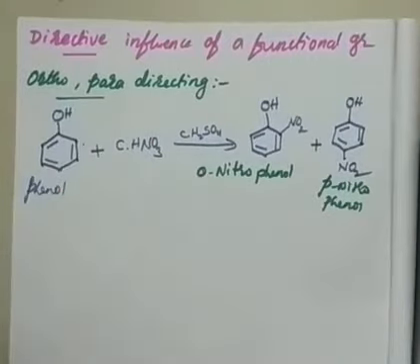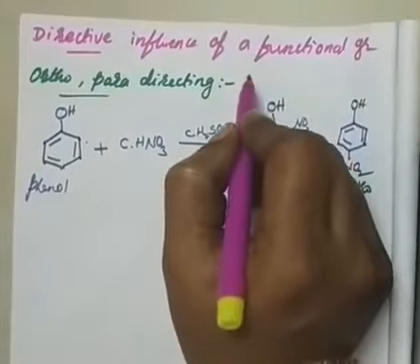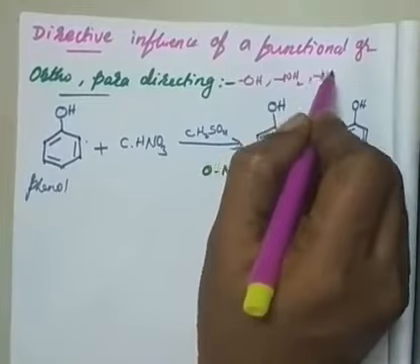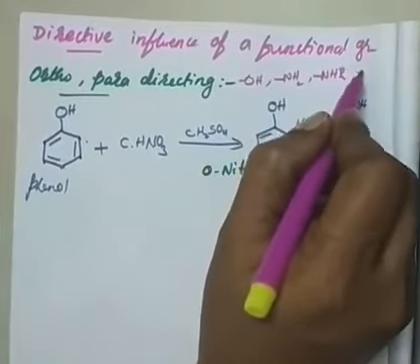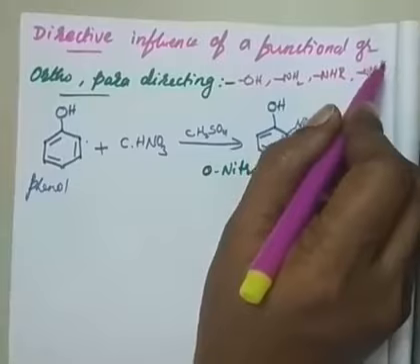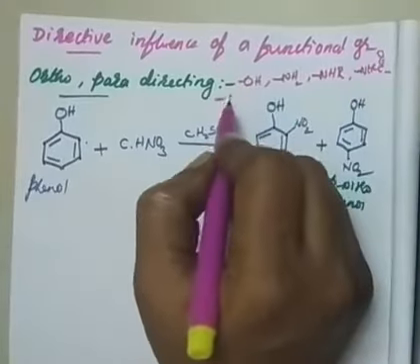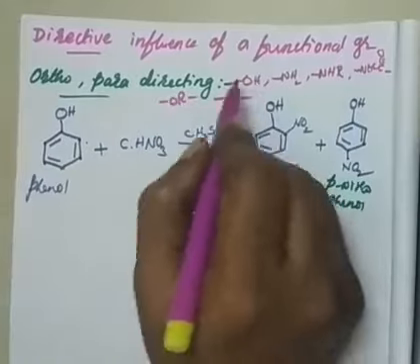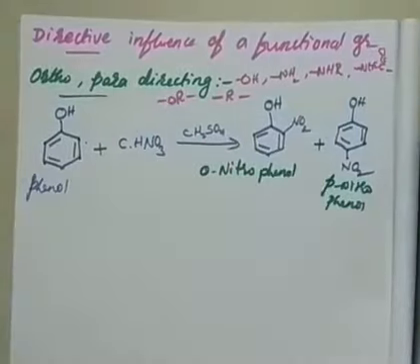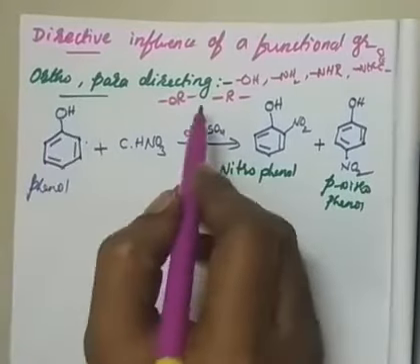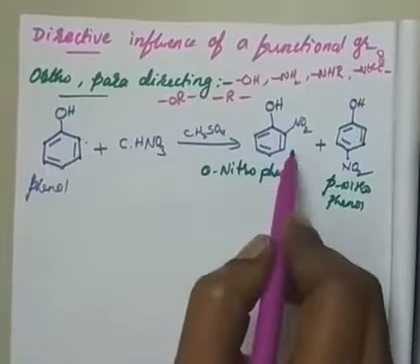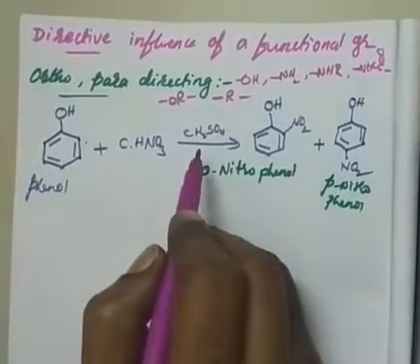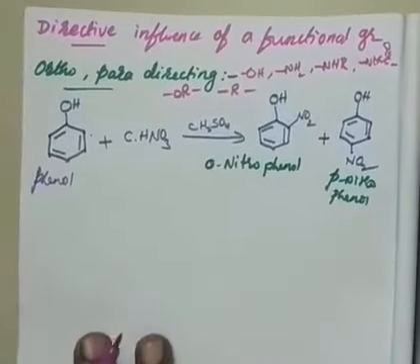Not only OH: NH2, NHR, NHCO amide, any alkyl group, and ether groups, which is the OR group. These are called ortho-para directing. If instead of OH I take a methyl group, then with the nitration mixture also I will get the ortho and para nitro products. Okay, then why is this happening?